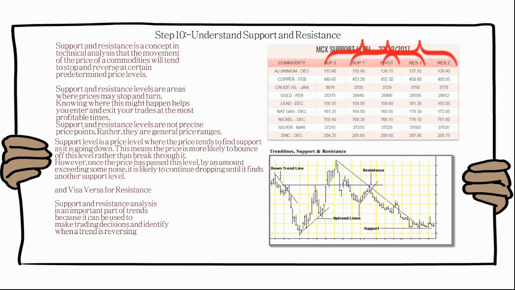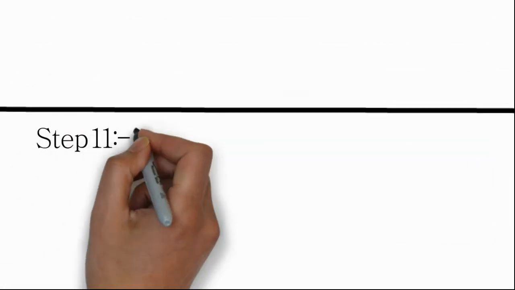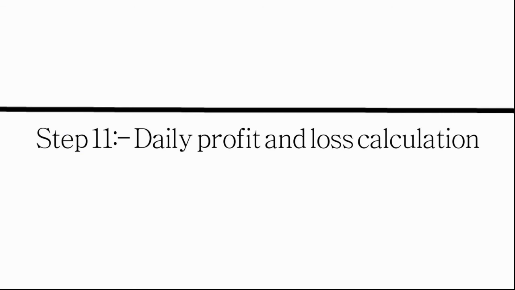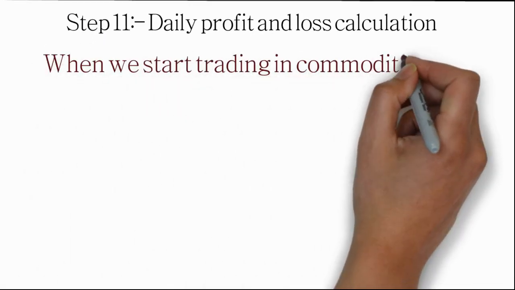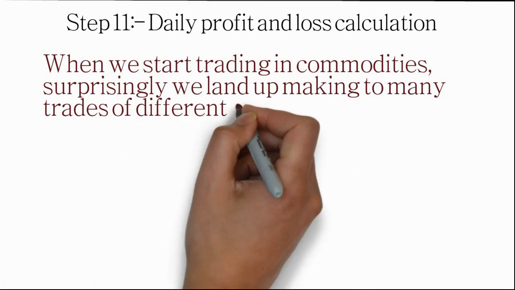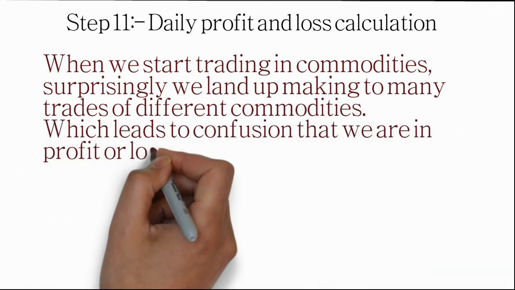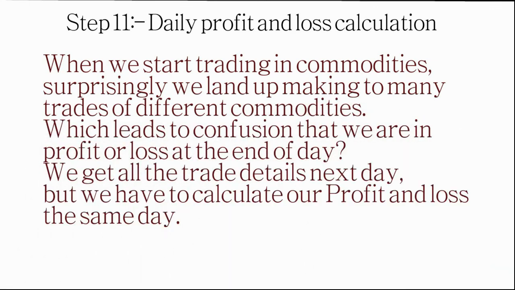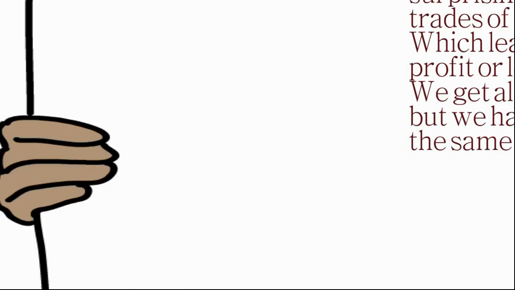So be cautious. Step 11, daily profit and loss calculation. When we start trading in commodities, surprisingly we end up making many trades in different commodities, which leads to confusion about whether we are in profit or loss at the end of the day. We get all the trade details the next day, but we have to calculate our profit and loss the same day.